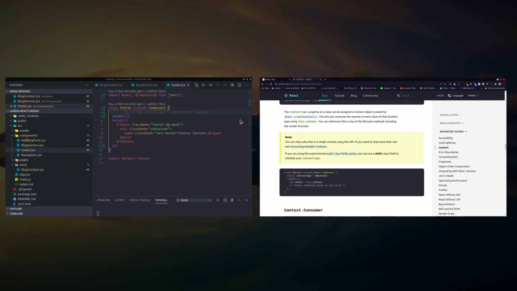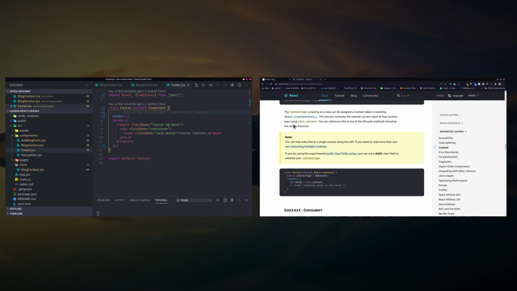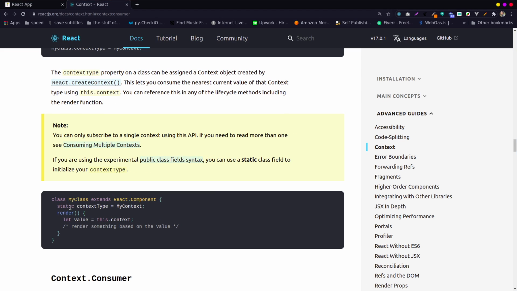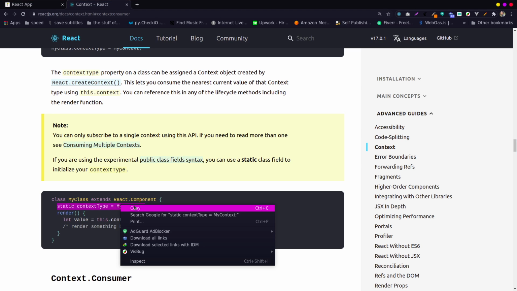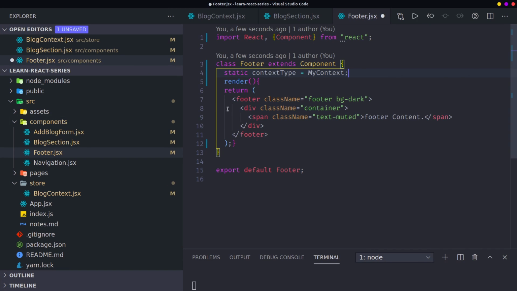What you do is you simply call it static, the static property. So it's a property called static contextType.